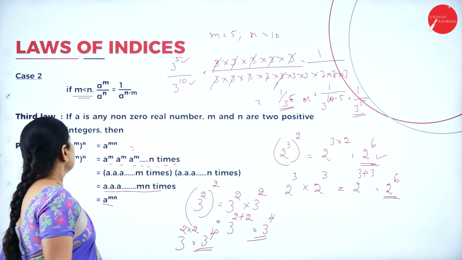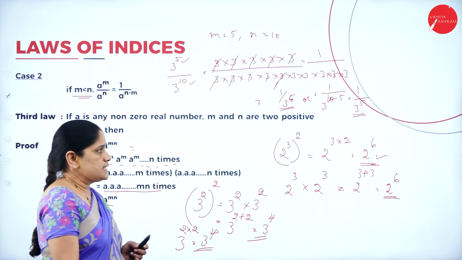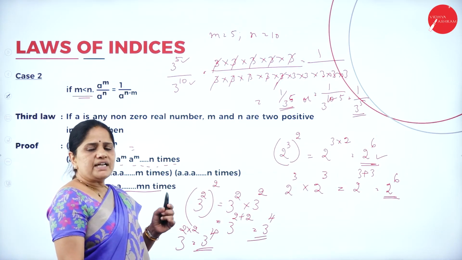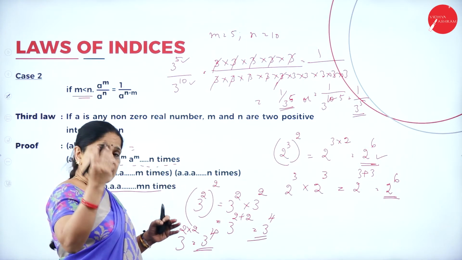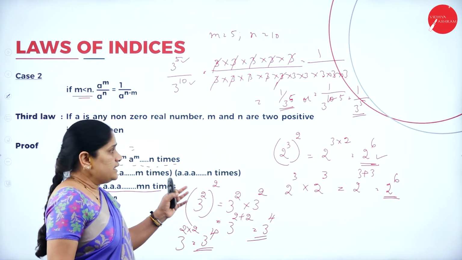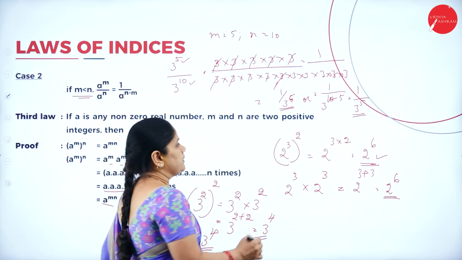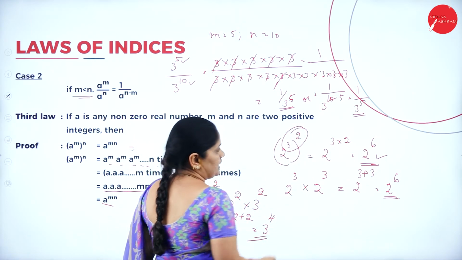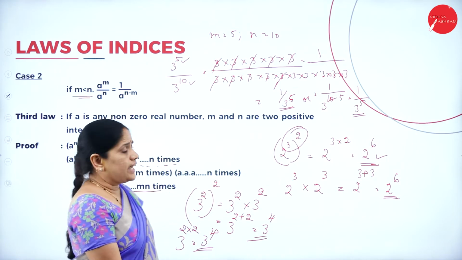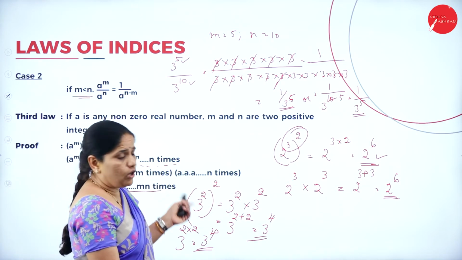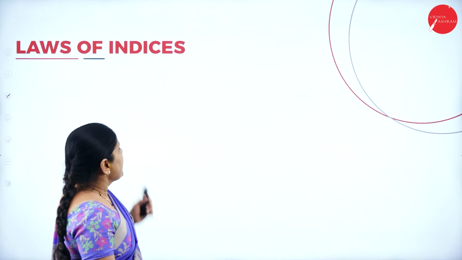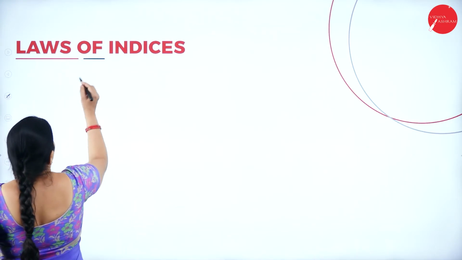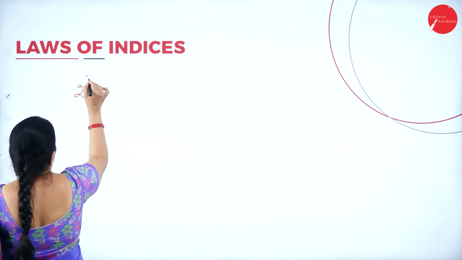So this is the third law of indices. Whenever a power is raised and the whole is raised to another power, then these two powers can be multiplied. Only then can we apply this third law of indices.